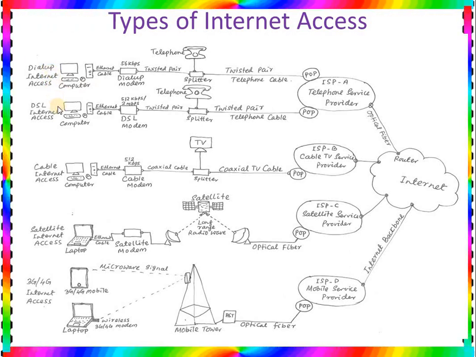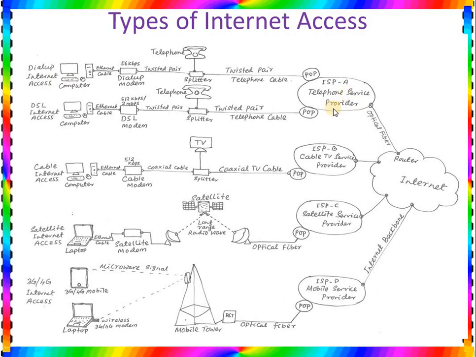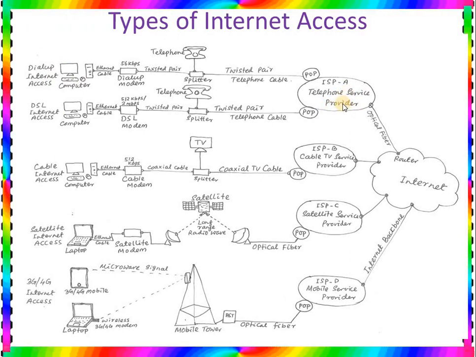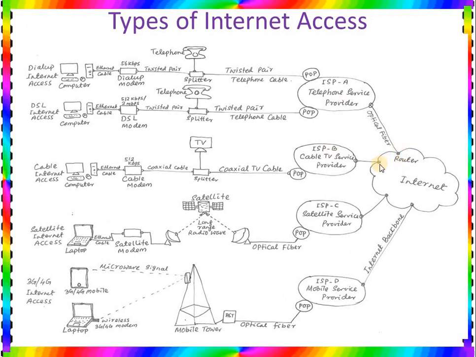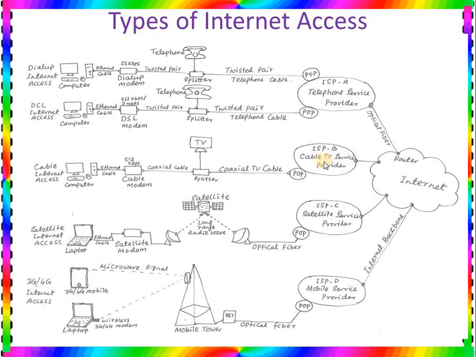So these are the two types of internet connection which can be commonly provided by telephone service providers like your BSNL or MTNL. Then the next type is your cable service provider. So here the internet is connected with the cable TV service provider.